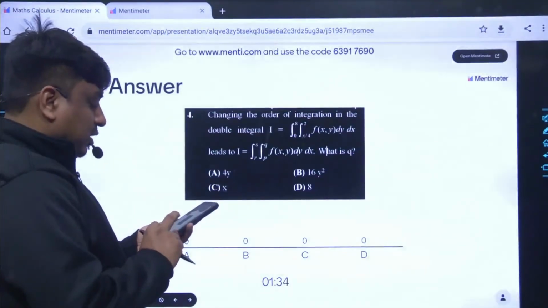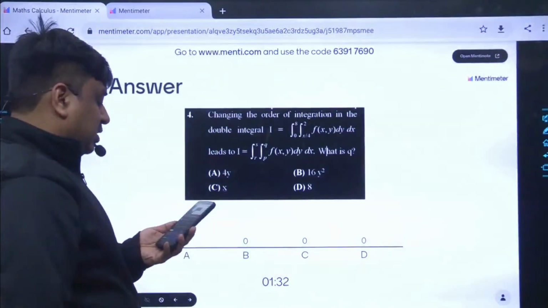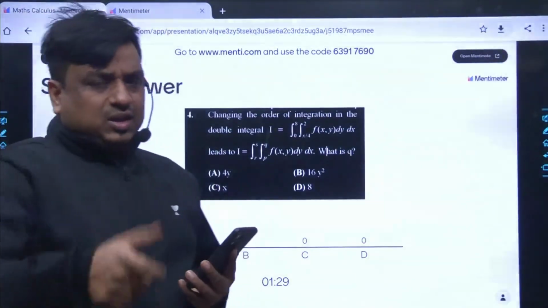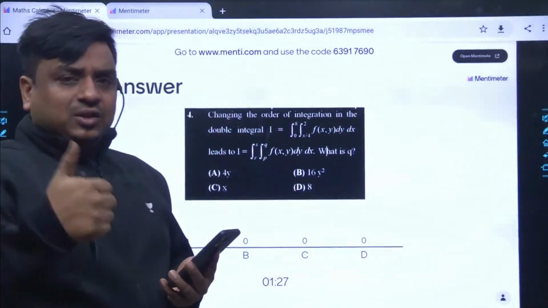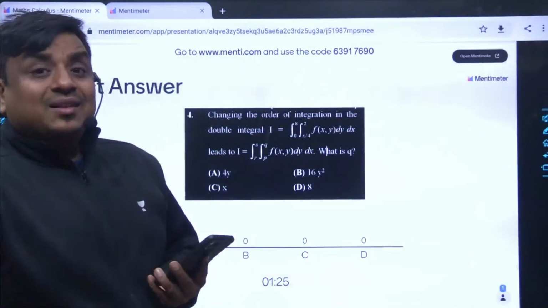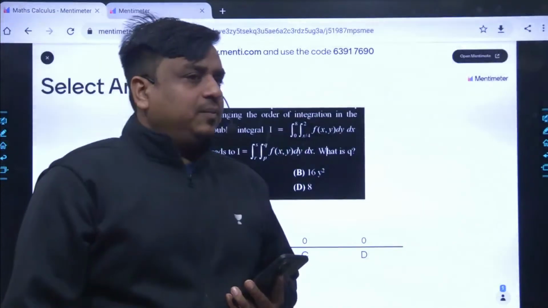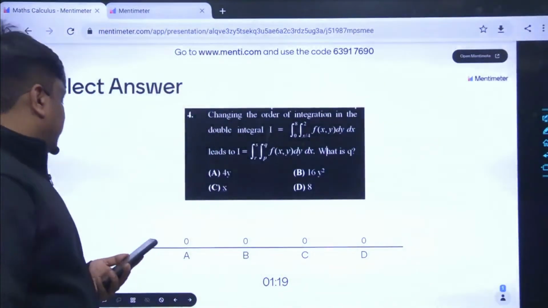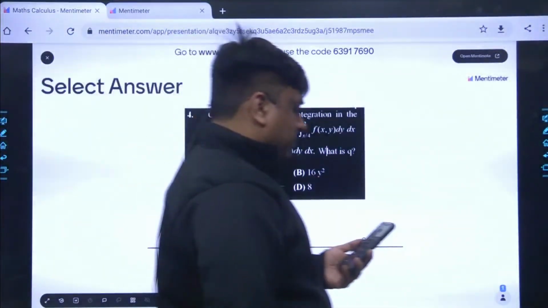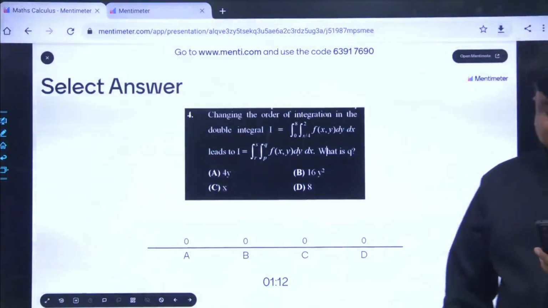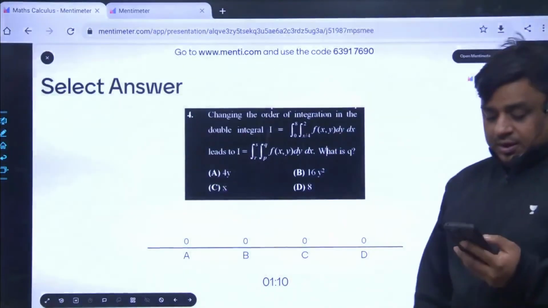The students who are not acquainted with Mentimeter, what they have to do is, the comment is already pinned. You have to use that comment box. There the URL has been pinned. Once you click that URL, it will ask your name. You just enter your name and start playing along with me. Read the problem carefully and tell me what must have been the best most answer. A 2-minute frame of time has been given for this question. Read it carefully.